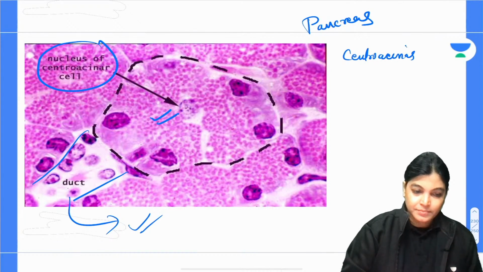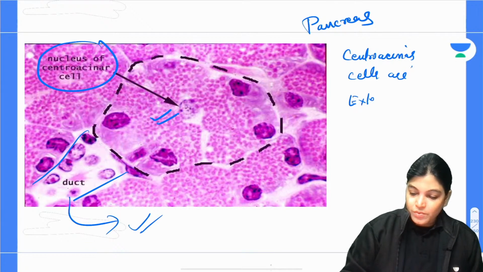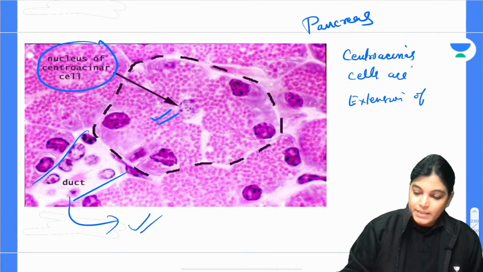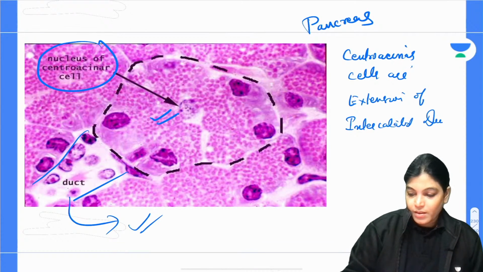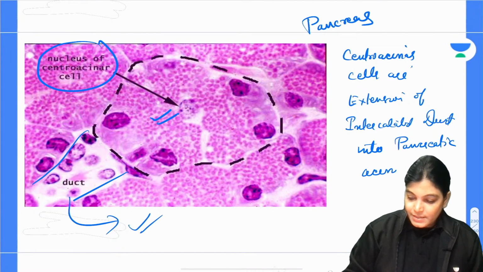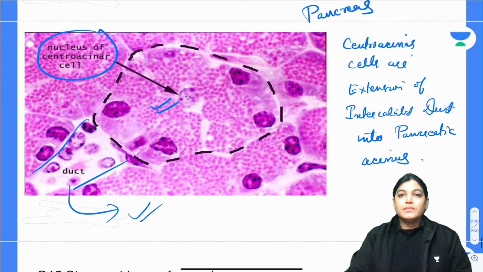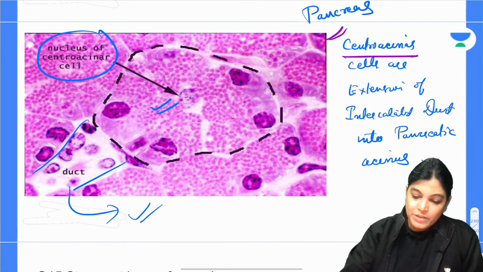Centroacinar cells are extensions of the intercalated duct into the pancreatic acini, inside of the pancreatic acinus. Got it, everyone? This is the definition you can write.